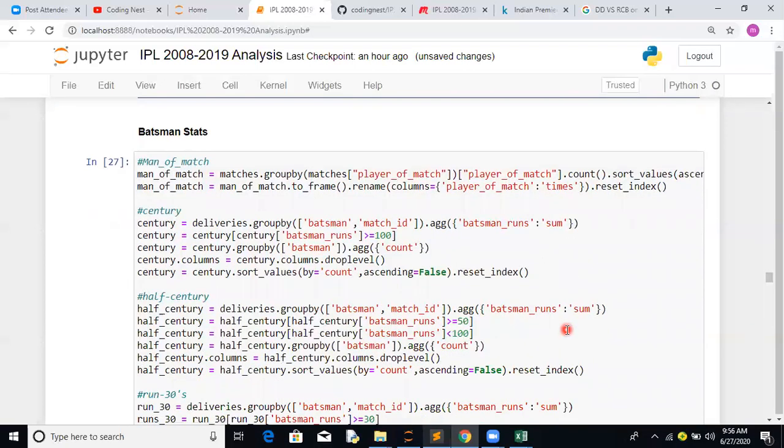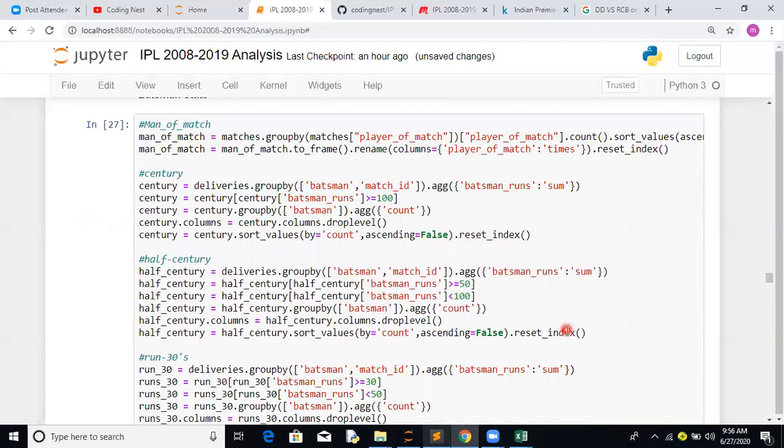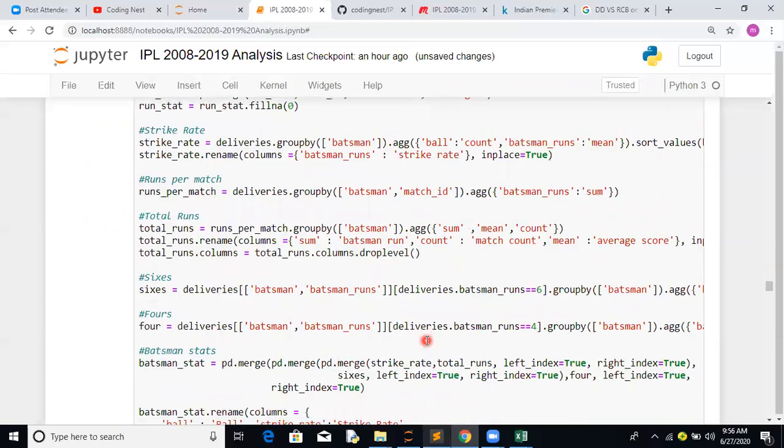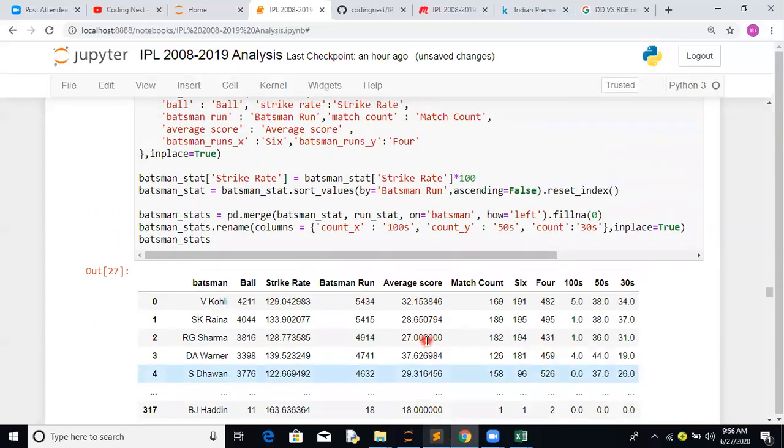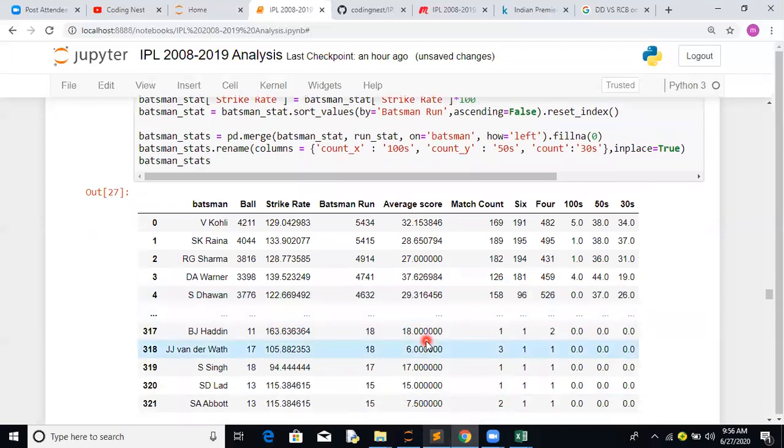So let's try with this Deka part. We have written a small logic to build up that stat. Again, let's see what stat we are looking for. We want to look for batsman, number of balls, strike rate, the batsman runs, average the score.